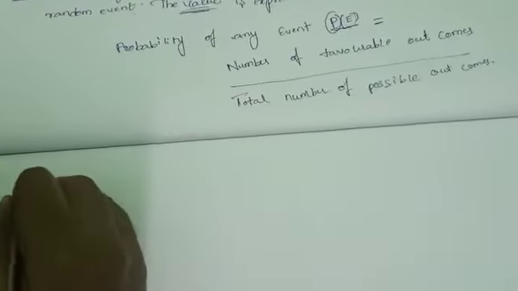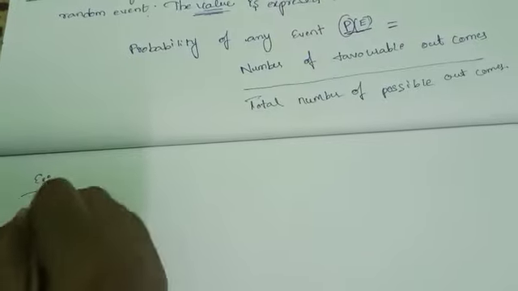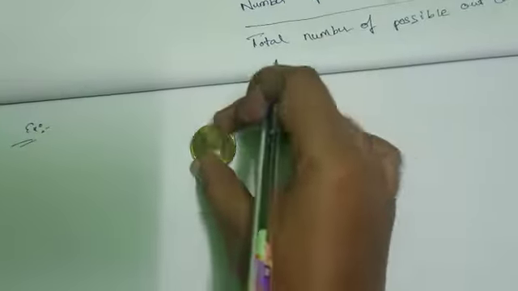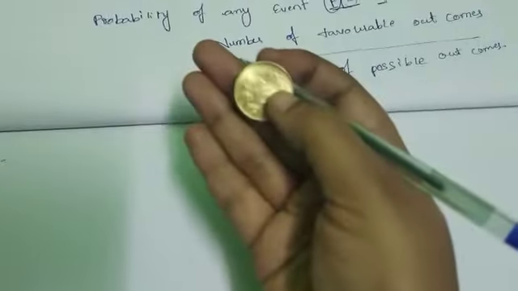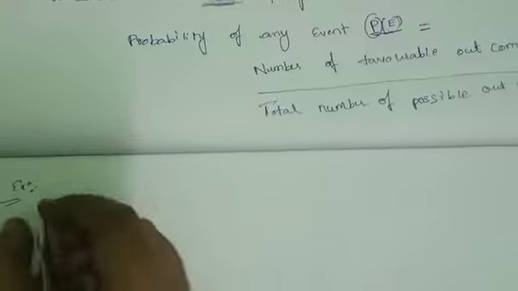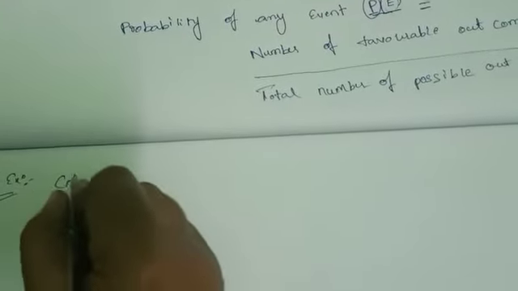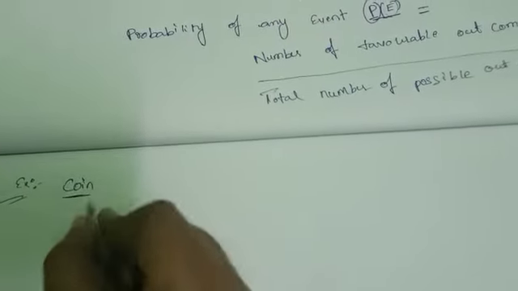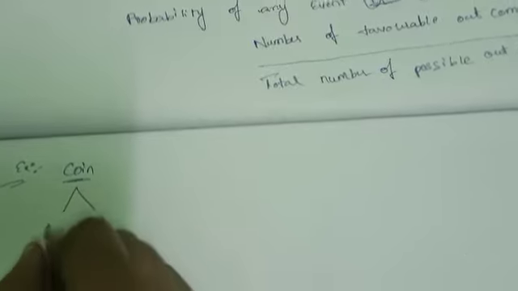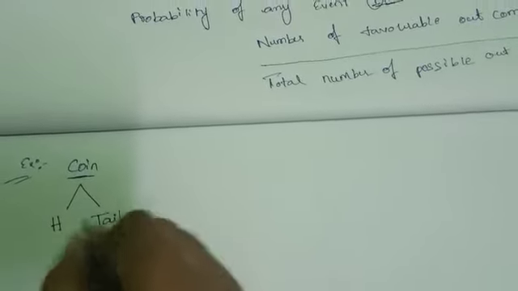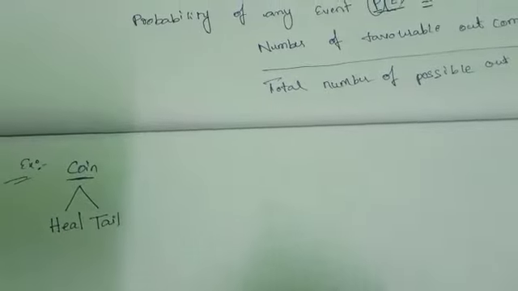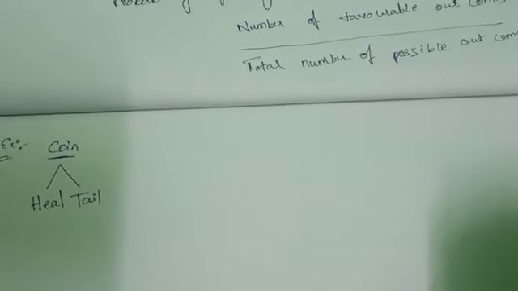See one example. This is a coin. A coin has head and tail. Suppose we toss the coin.